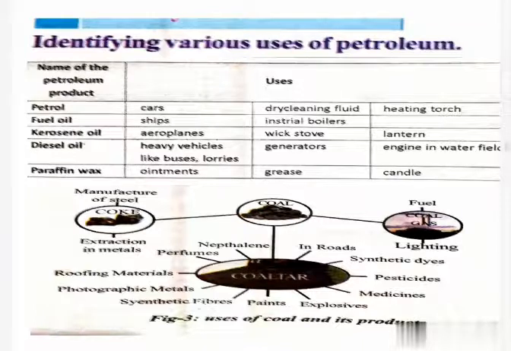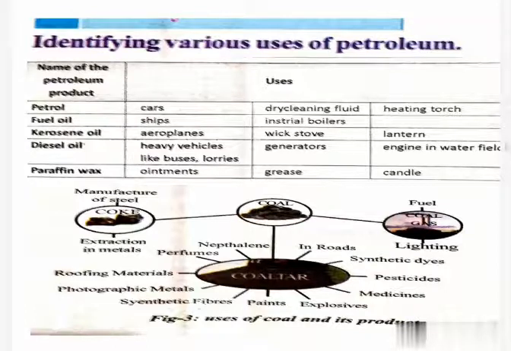Coal is not as versatile as petroleum, but it is also very useful. Look at the figure and write it. We can see that coal gives us coke, coal tar and coal gas. Each of these components has several uses, and each component gives us several useful products.